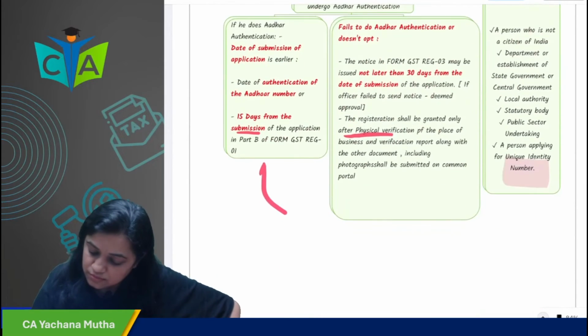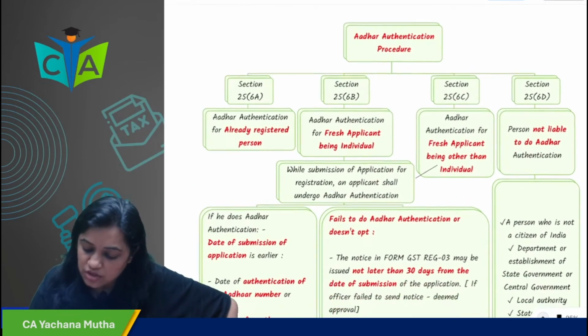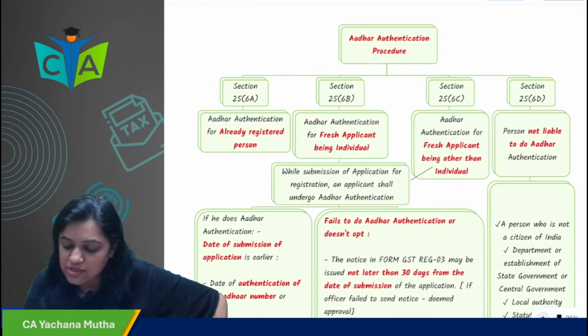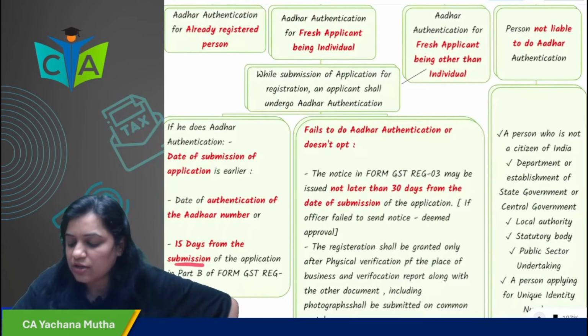Next, Aadhaar authentication. Very quickly we will see. In this, the one more important thing is the persons who are not liable for Aadhaar authentication.